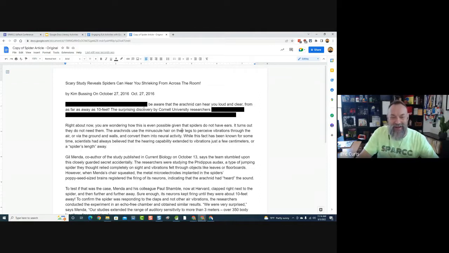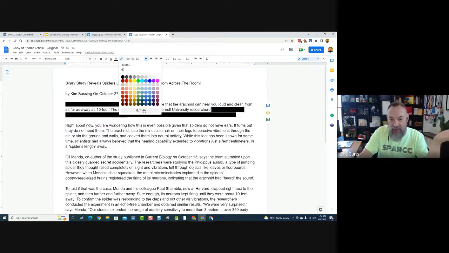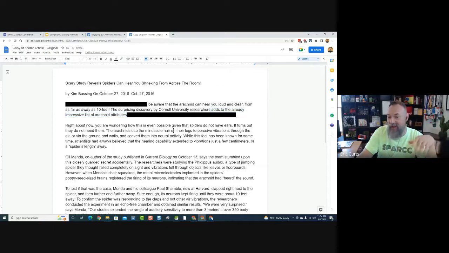So if I decided, did I really want to get rid of something? You could take your mouse and go over it again, and it gives you a little X-ray vision. You can see through the highlighting, and you can say, well, actually, I think maybe I wanted to leave that part in. Well, that's okay. Go ahead and reselect it. Go back up to the highlighter button and just choose none, and that will take that back off.